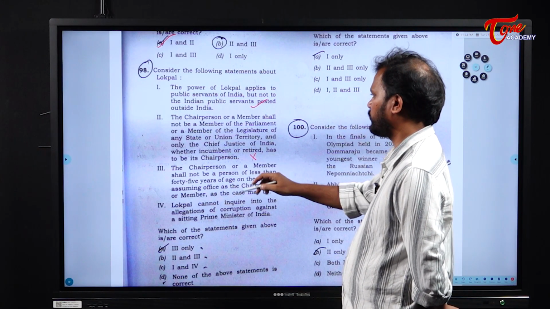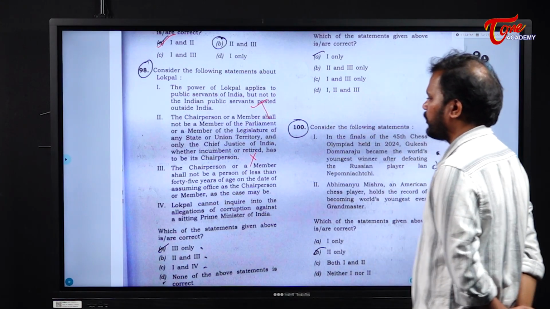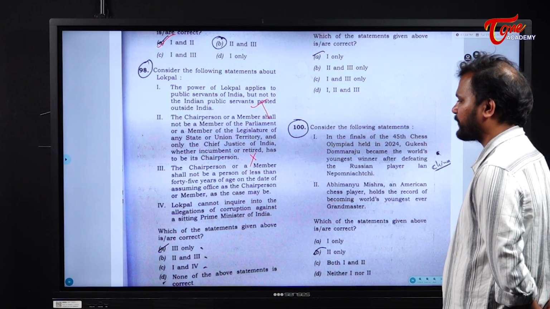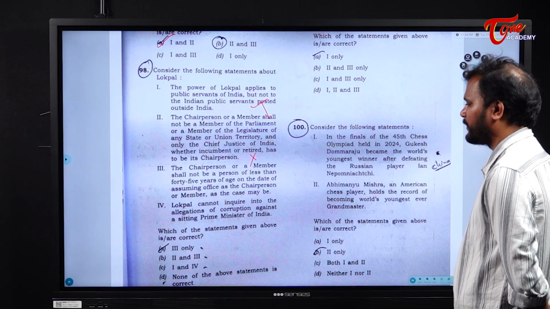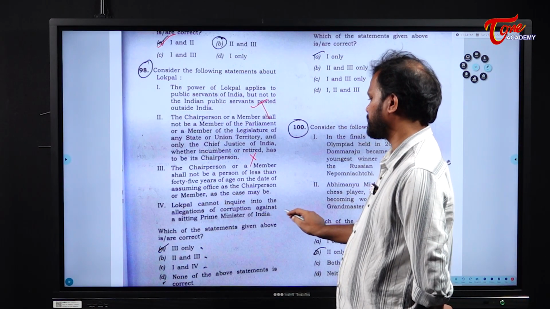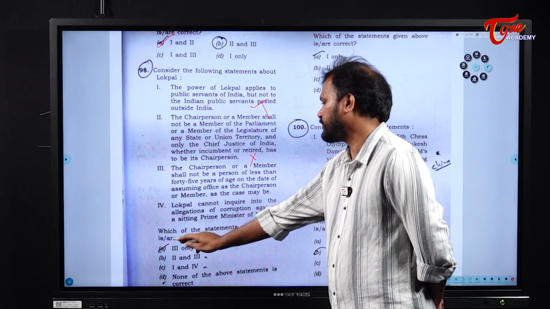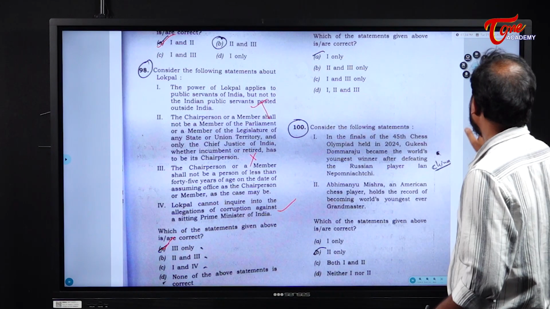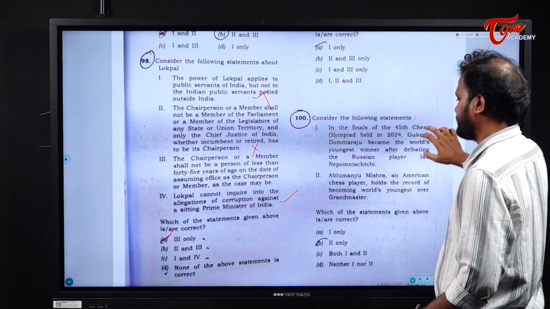This is wrong. Okay, this is also wrong. Next, Lokpal cannot inquire into the allegations of corruption against a sitting Prime Minister of India. Yes, it cannot initiate. Okay, so which of the following are correct? Only 3. Clear? Next.